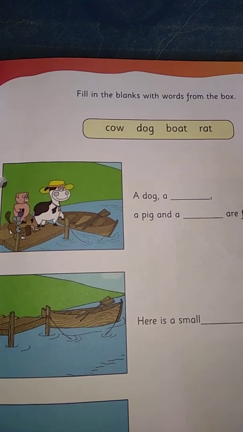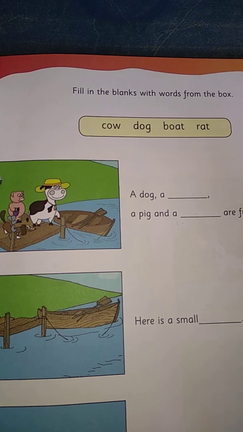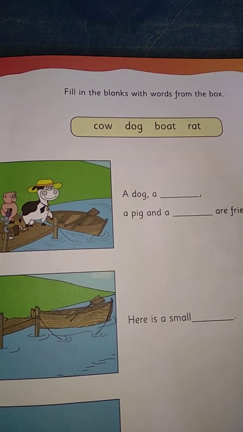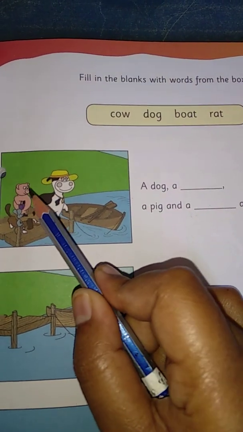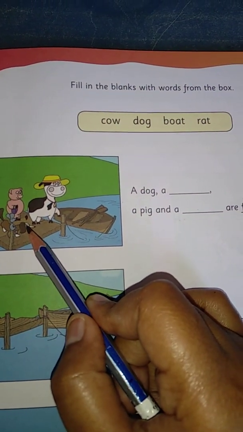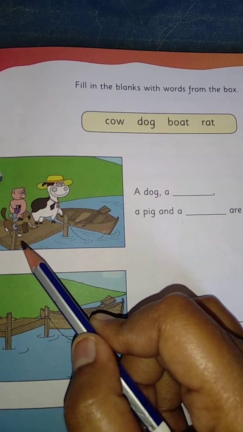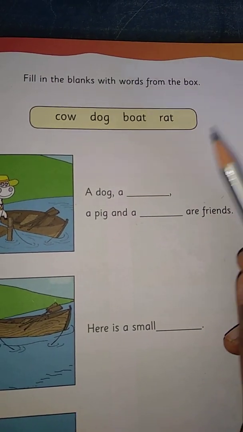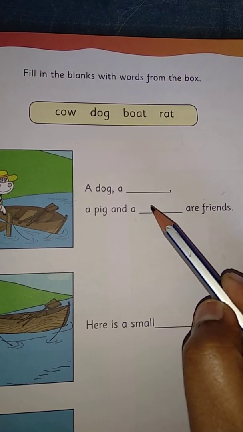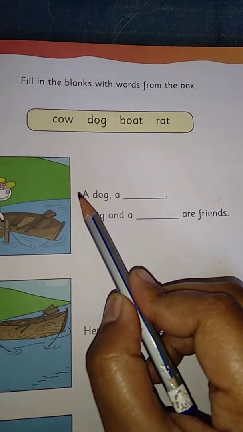I have told you that in the story we had 4 friends. What are those? Cow, pig, rat, and dog, right? Here dog and pig are there, and we had a blank. So we have to fill a dog.